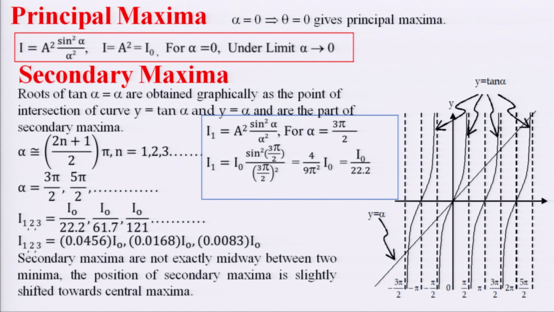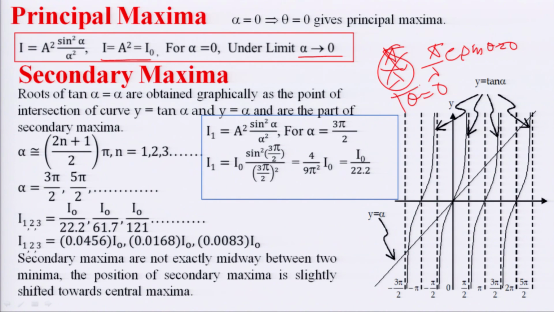Principal maxima. If we go with alpha is equal to 0, we can see alpha is pi over lambda e sin theta is 0, which says theta is equal to 0. If alpha is equal to 0, intensity will be A square, as we have to calculate this intensity for the limiting value of alpha, that is alpha tending to 0, it will be I as A square, and it is in the direction of the incident beam.